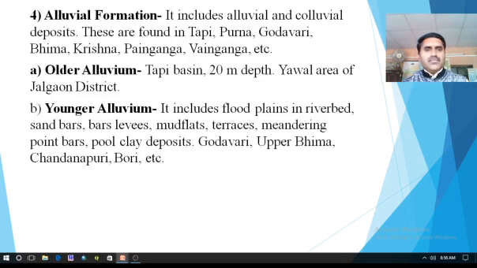Alluvial formation means wherever there is deposition of mud, deposition by river work, by that process alluvial formation occurs. It includes alluvial and colluvial deposits. These are found in the Tapi, Purna, Godavari, Bhima, Krishna, Painganga, and Wainganga rivers. There are two types of alluvial formation: one is older alluvium and the second is younger alluvium.